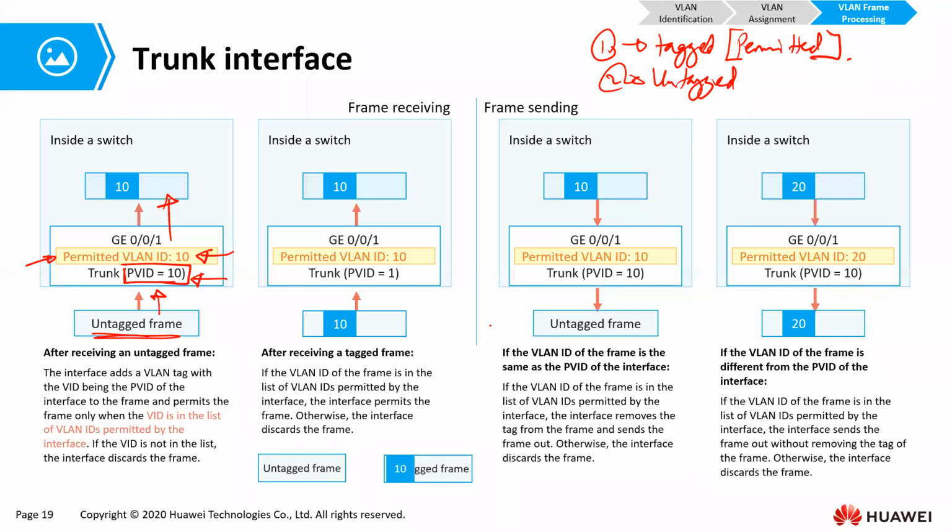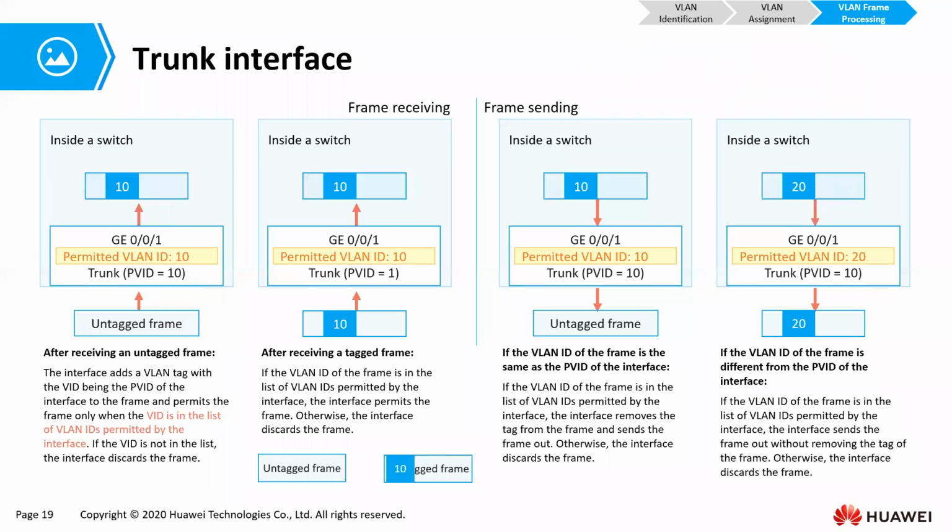If that VLAN is not permitted, it will not go through. That is the interesting thing about trunk ports. It can put its own VLAN ID on you, and because that VLAN was not permitted, it now blocks you. It says, you're in VLAN 10, you're not allowed through.